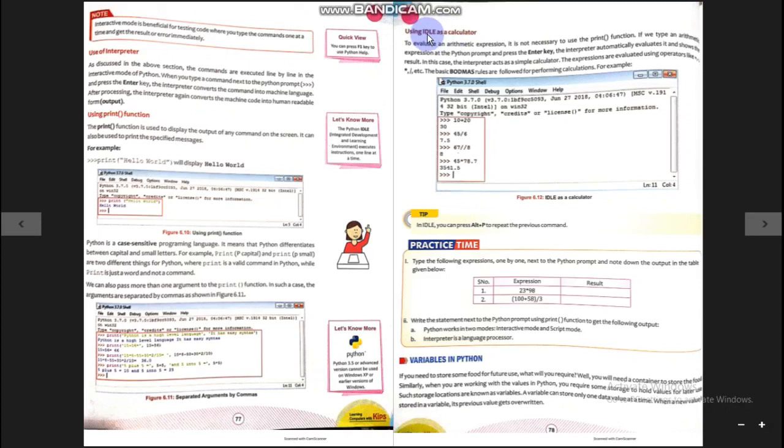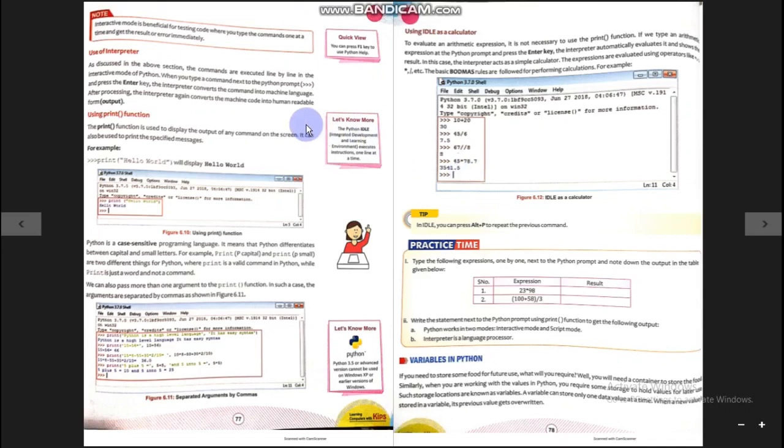We can use it ideally as a calculator. Sometimes the user typed 10 plus 20 and got the result. Next time, in front of the prompt, 45 divided by 6, and got the result. Next time 67 divided by 8, and got the result. So in this way, in interactive mode we can check the code as well as use it like a calculator.